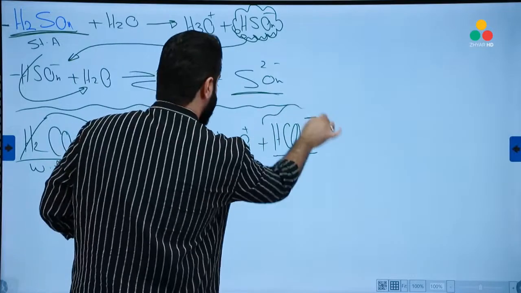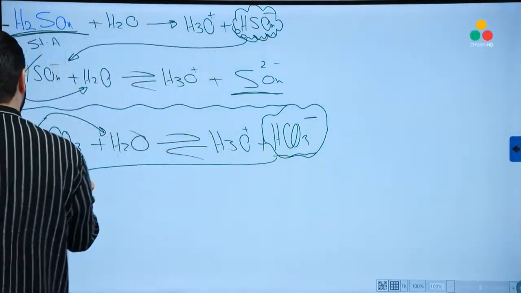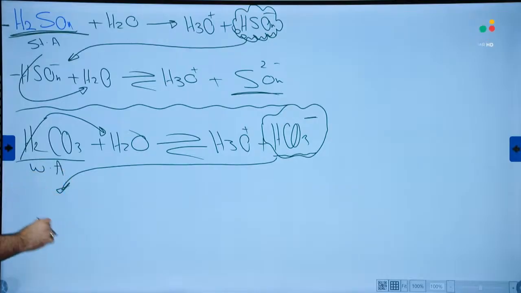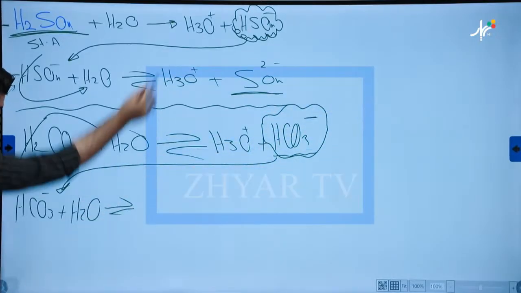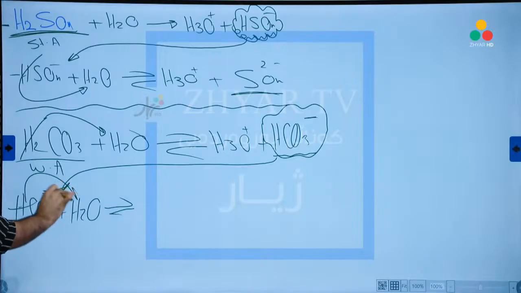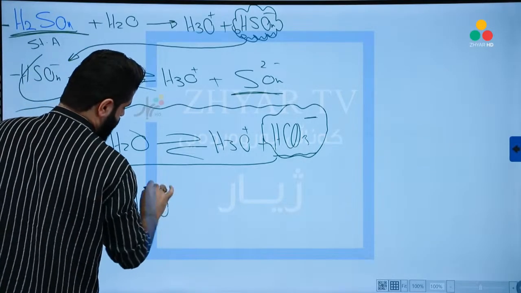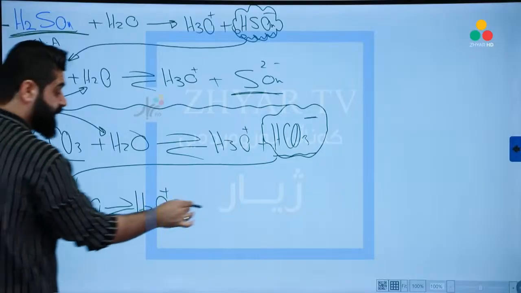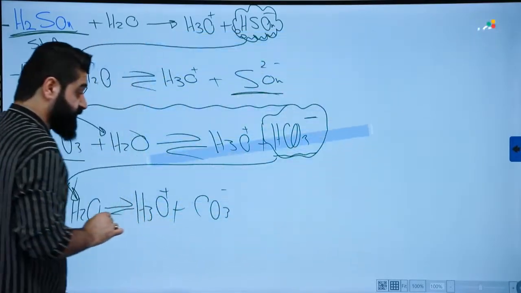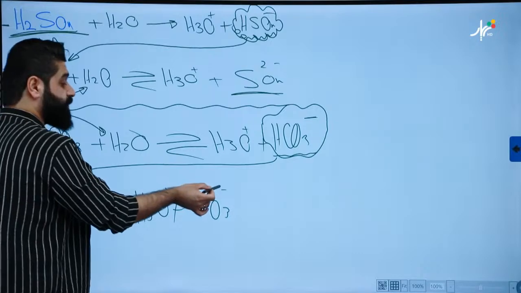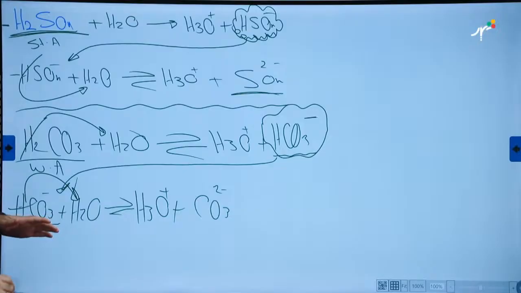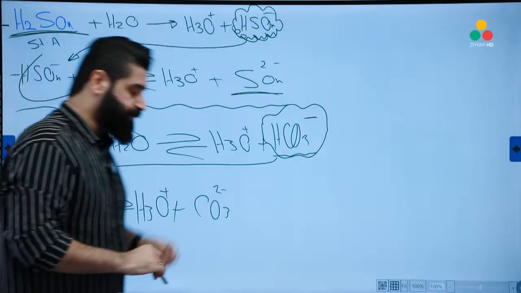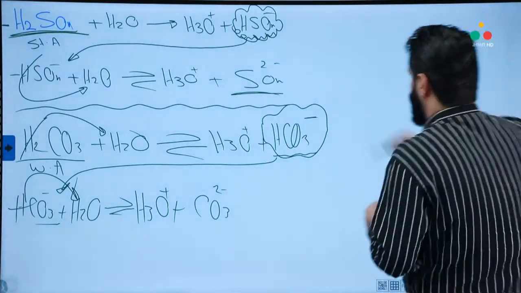So bring this to here. Bring it to here, please. Because it's inside of the container still. So HCO3 negative plus H2O again. This is reversible without thinking. Remove this one, add it to the water molecule, will become H3O plus CO3. CO3 negative? No, mister. Add one more negative, either by double negative like this, or you can write this negative 2. Good? Again, H2CO3, because it's a diprotic, the ionization takes 2 steps.